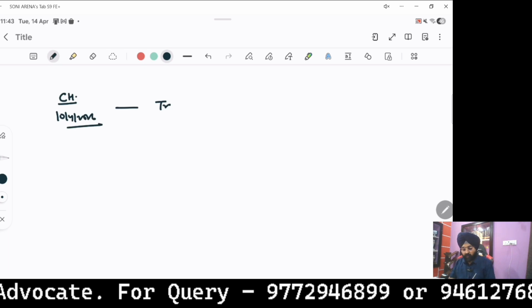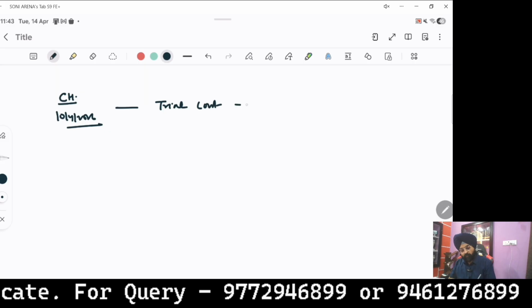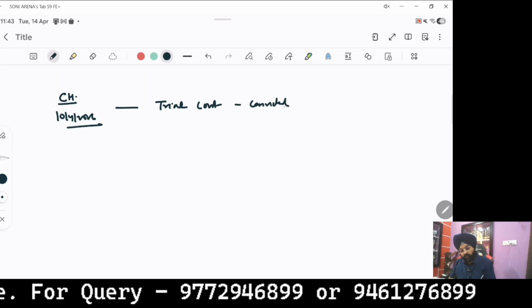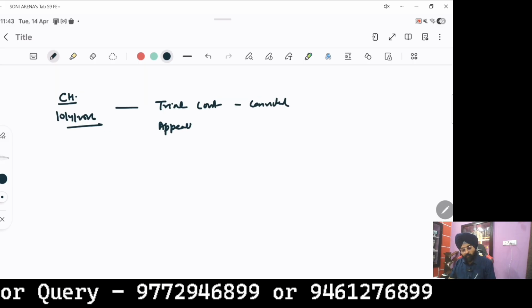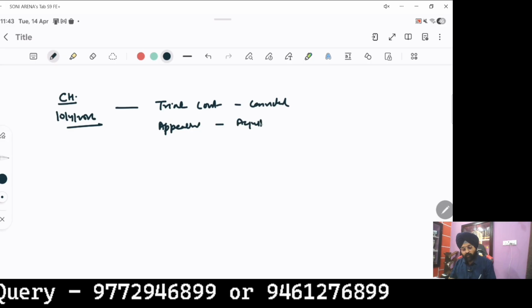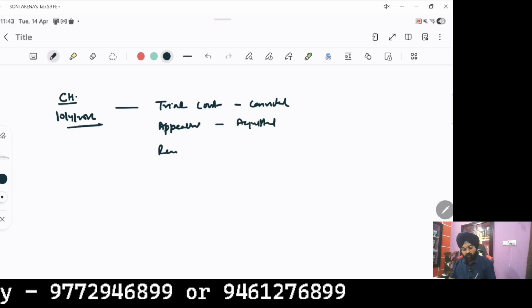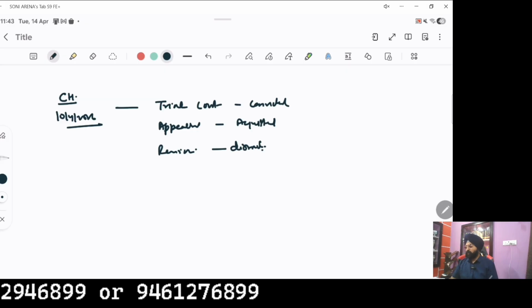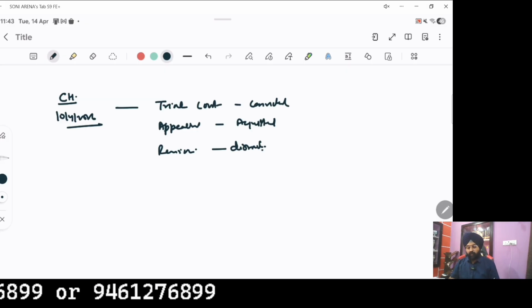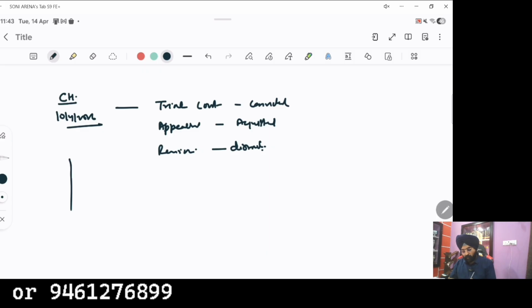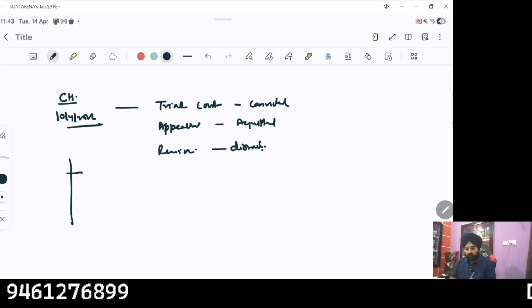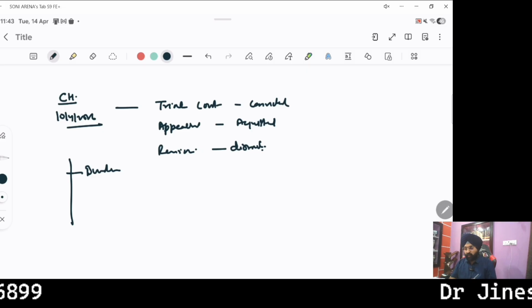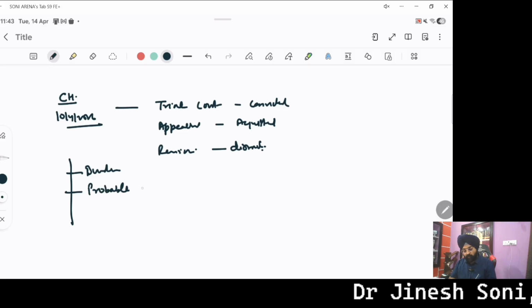In that case, the trial court convicted the accused. Finally, the appellate court acquitted the accused, and a revision was filed by the complainant, but it was dismissed by the Honorable High Court. At this junction, we have to understand three important points. In a check bounce case, the burden is on the prosecution. The accused is not required to prove the defense beyond reasonable doubt. The point is probable defense.